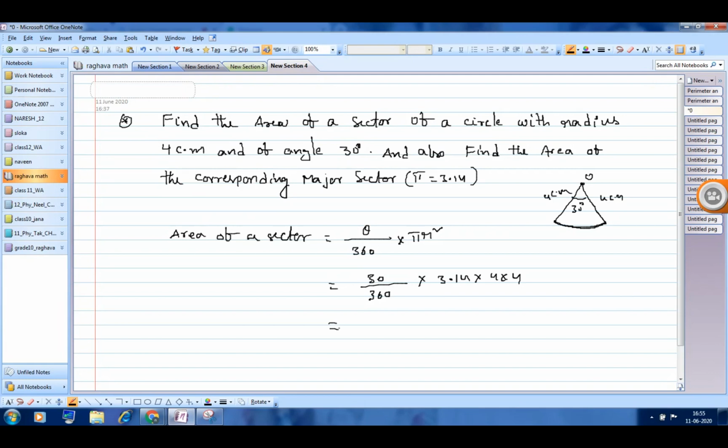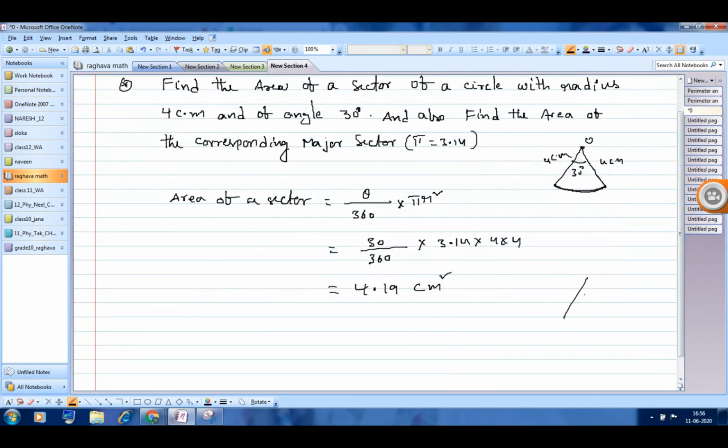Sanjay, find the answer. How much was it? Sir, 4.18 or 4.19 approximately centimeter square. Okay. Then he's asking to measure the remaining part of the circle area also. How to find it out?